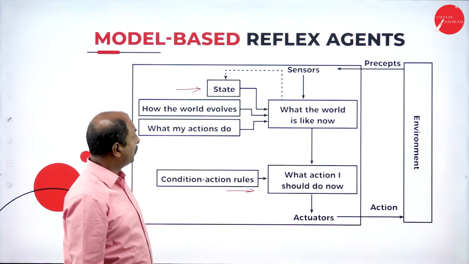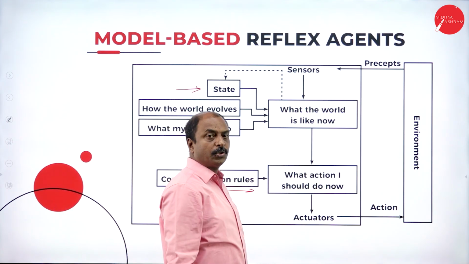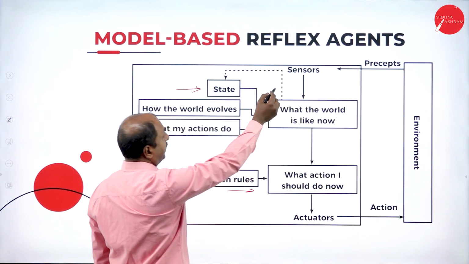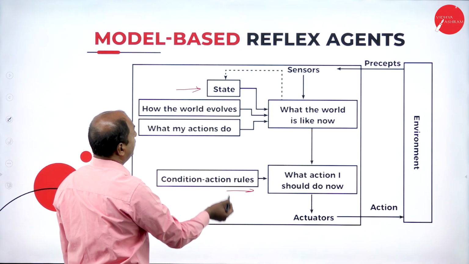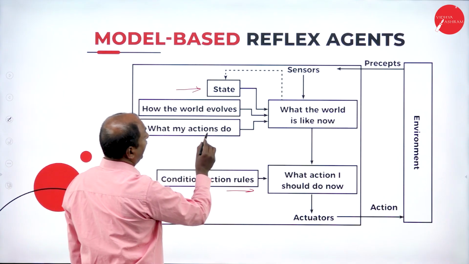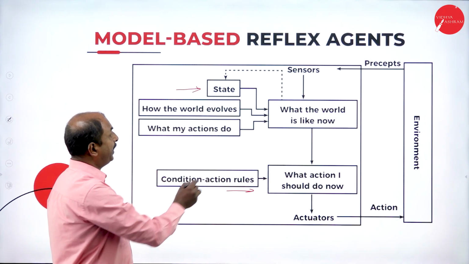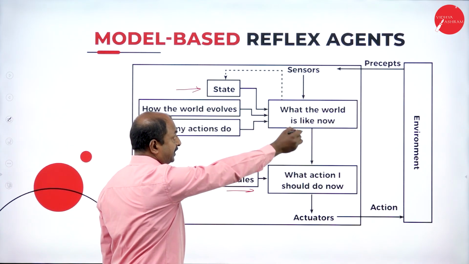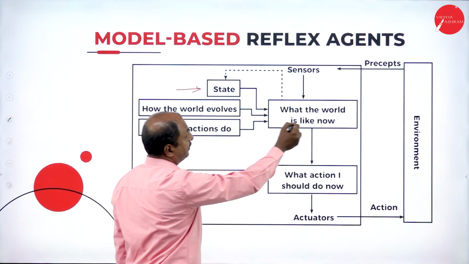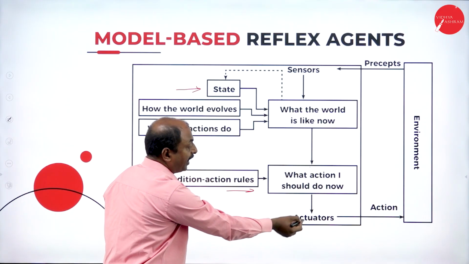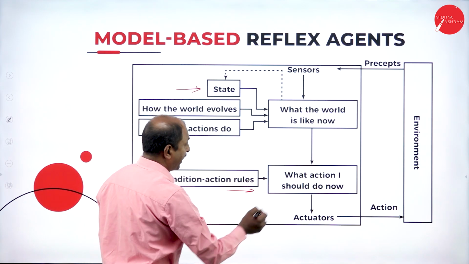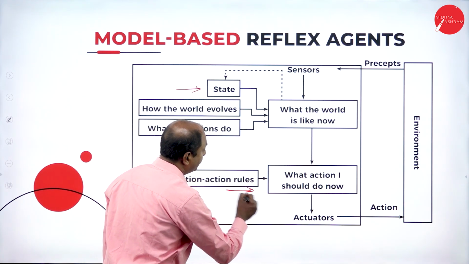Usually the sensor perceives the environment and it takes decisions based on the state, here how the world evolves and what my actions do. Based on the percept from the sensors, it is going to take the action. Once it has been transferred to this, the final action will be taken by the actuators, again with the help of this condition.